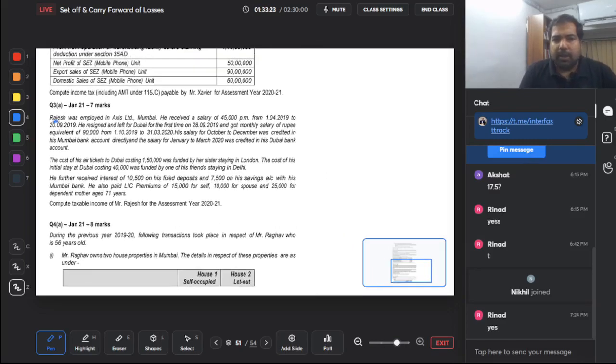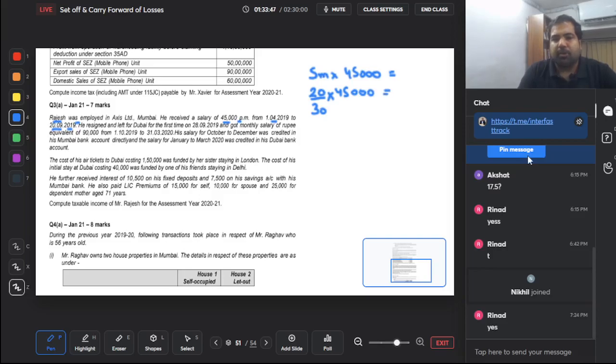Yes, Rajesh was employed in Axis Limited, Mumbai. He received a salary of 45,000 per month from 1st April to 20th September. Let's calculate: April, May, June, July, August, 5 complete months, so 5 months into 45,000. And September only 20 days, so 20 days divided by 30 days into 45,000.